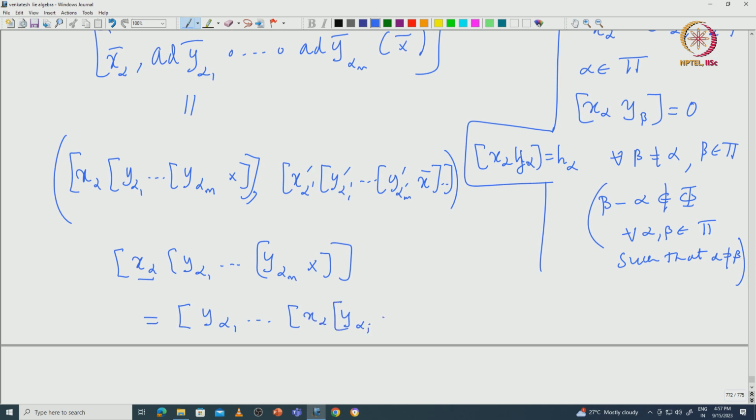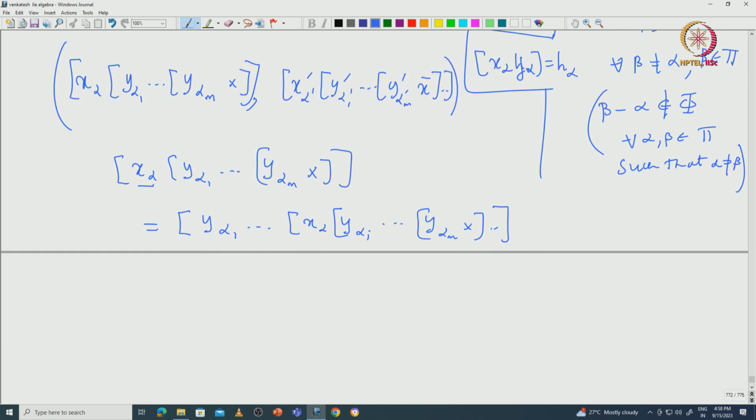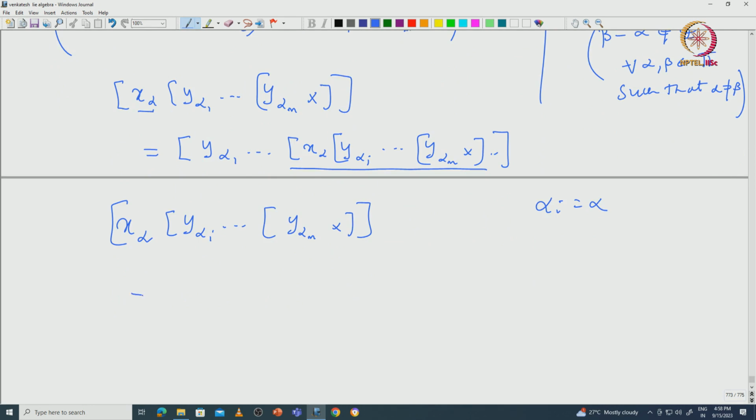Okay. So, up to this you have y alpha m x. Okay. So, then it is enough to look at this part and do the calculation. Then you can see that if you take this x alpha and then y alpha i, this bracket y alpha m x, this can be written as, where alpha i is equal to alpha, that is what we have assumed.